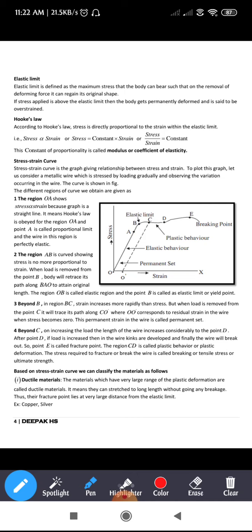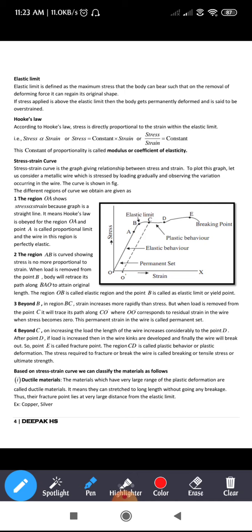The region OA, just see OA in the figure. The region OA shows stress is directly proportional to strain. Because the graph is a straight line, it means Hooke's law is obeyed for the region OA and point A.